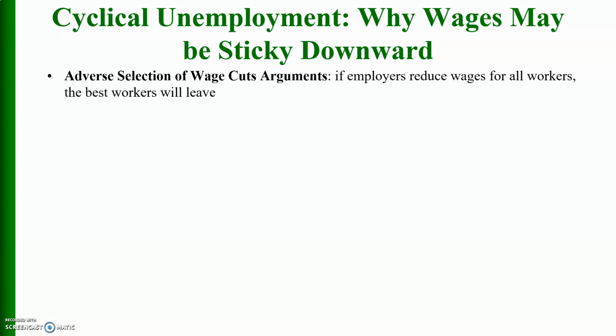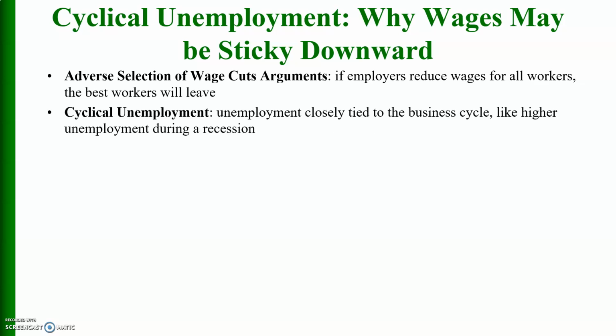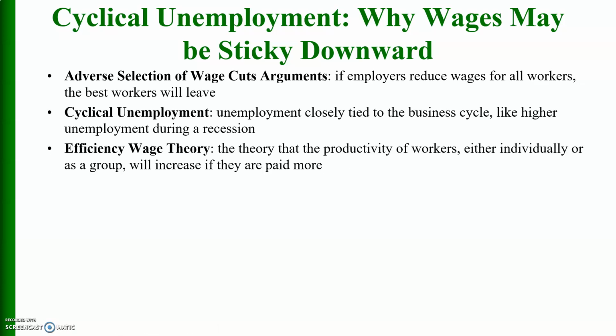Cyclical unemployment, why wages may be sticky downward. If employers reduce wages for all workers, the best workers will leave. Cyclical unemployment is unemployment closely tied to the business cycle, like higher unemployment during a recession. So cyclical unemployment means unemployment which occurs due to the business cycle.